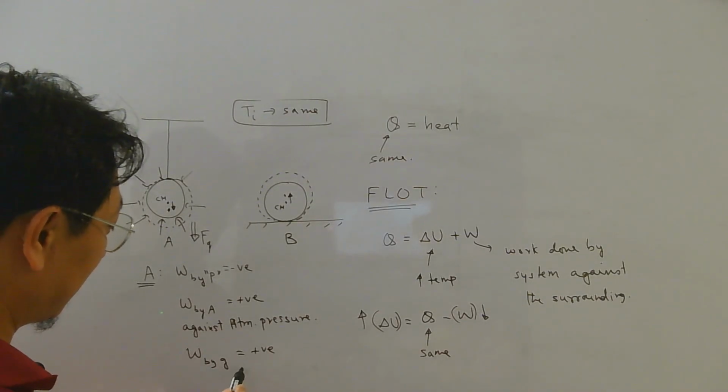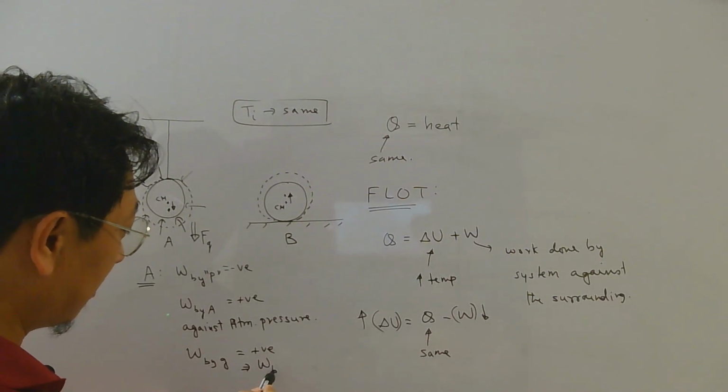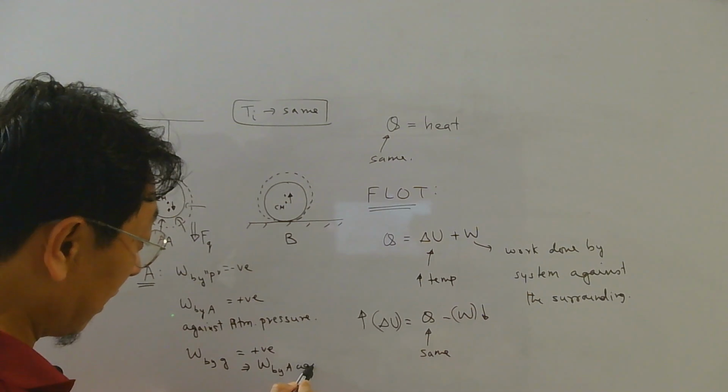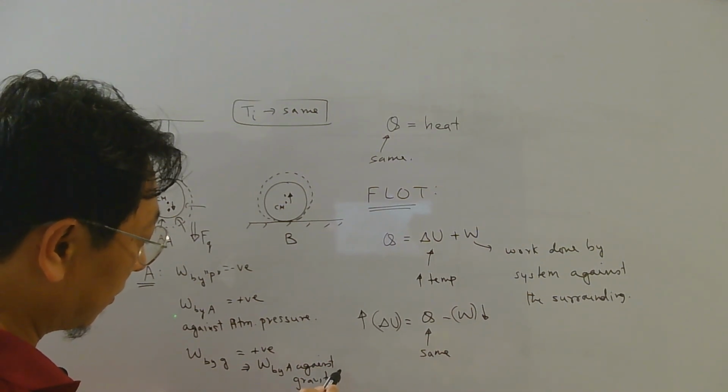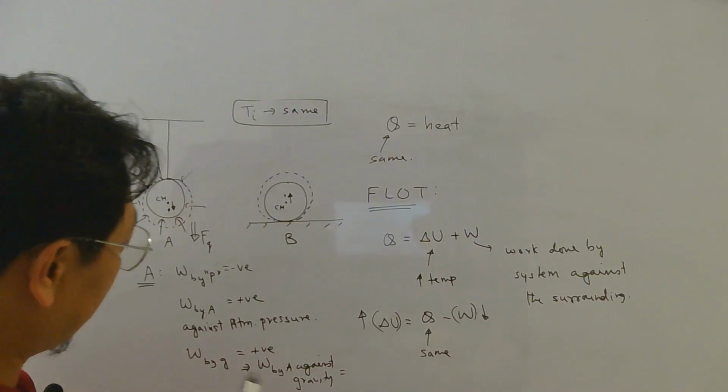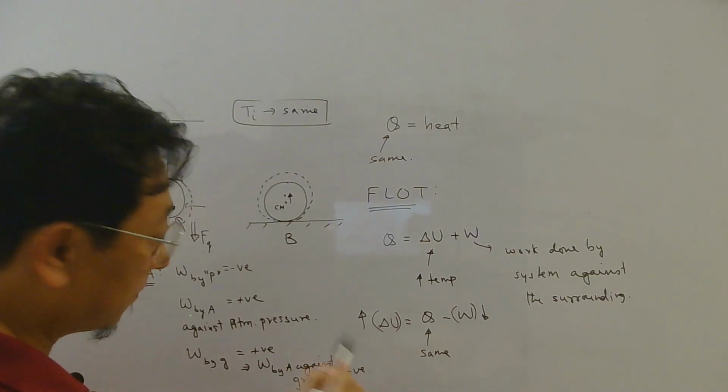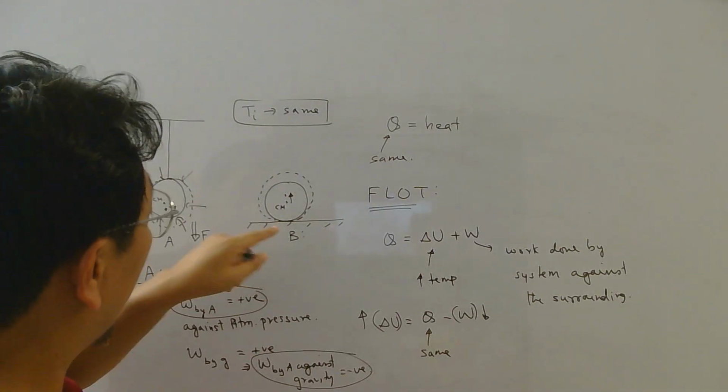So therefore this implies work done by A against gravity will be, if this is positive, this will be negative. Okay.